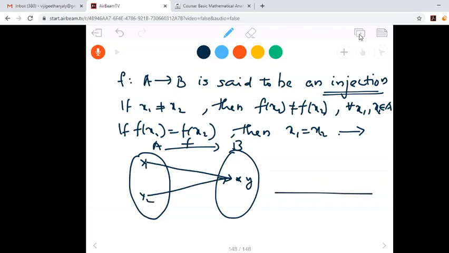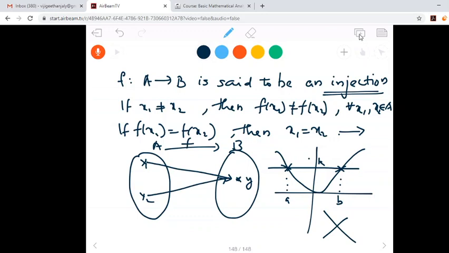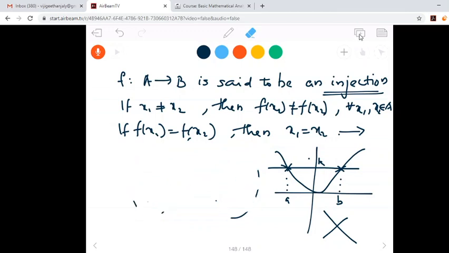Or graphically, suppose this is the graph of f of x. You draw a horizontal line at any point. It should not cross the graph at 2 points. This means if this is a and this is b, f of a and f of b are both same, say something k. So this should not happen. If a function is an injection, its graph will satisfy the horizontal line test.